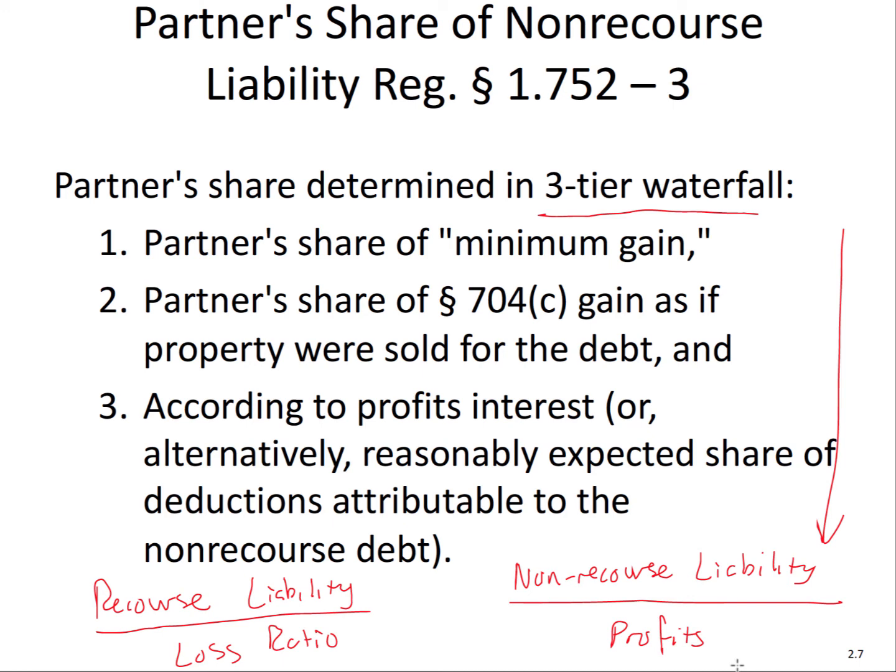But if the partnership is doing not so well, like in my example, and the value of the asset that secures the liability goes below the actual liability, you're just going to default on the liability, and the lender is going to take the asset. So again, profits is what we use because that's when, economically, the actual liability will get paid off. But if there's a loss situation, or the partnership's not doing well, it's not going to get paid off. It will just default.